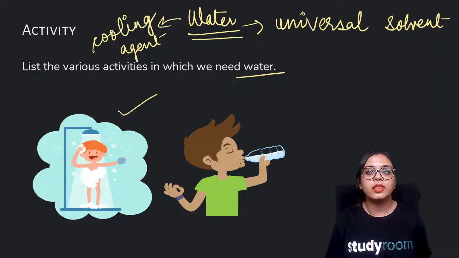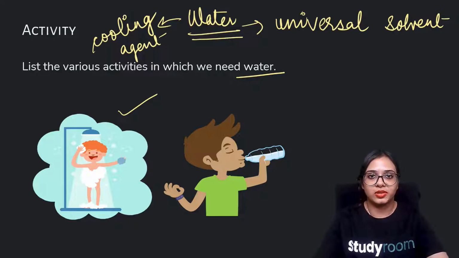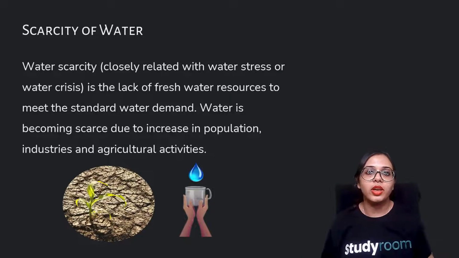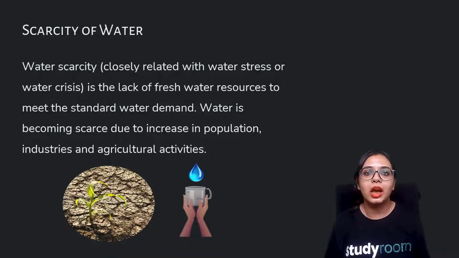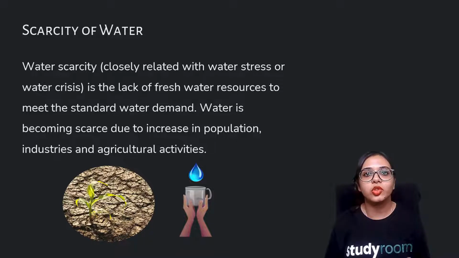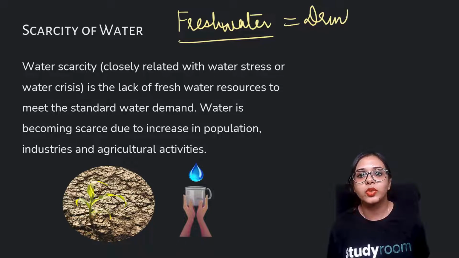All right, so these are some of the activities in which we need water, and of course plants need water. Other animals apart from us human beings also need water. And you must be aware that there is a scarcity of water all around, because although water is present in seas and oceans, it is seawater, it is salty, and not fit for drinking. So there is a scarcity of fresh water. Fresh water means water that is fit for drinking, or you may simply call it drinking water.